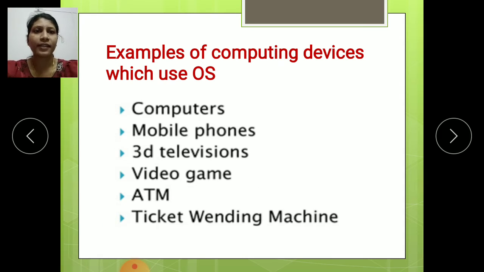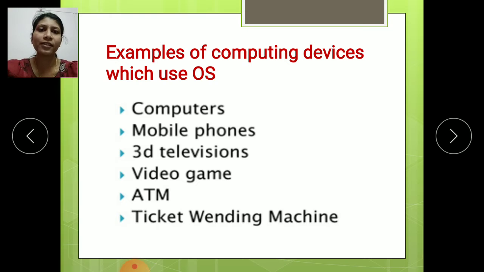See here, examples of devices which use an OS, meaning in which devices we use the operating system. These are all examples of devices where we use the operating system. First one, computers. In computers we use different operating systems: Windows operating system, then Unix, Linux.